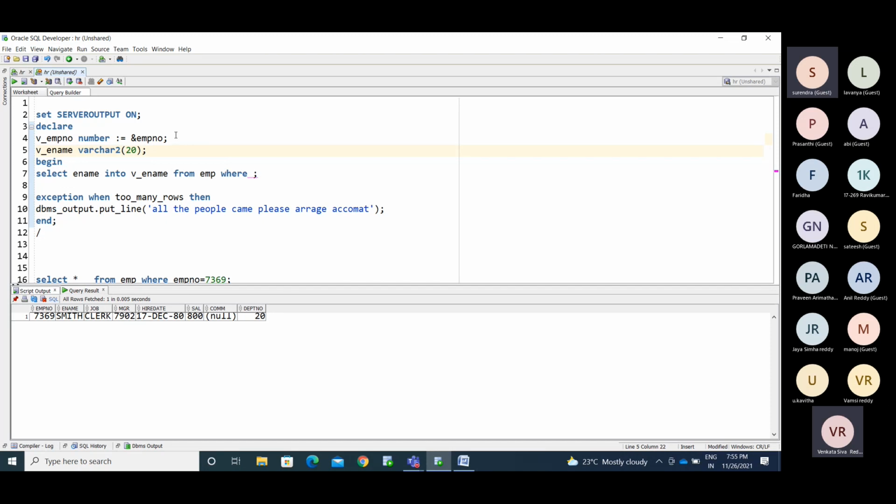Now I declared another variable. I fetch the employee name from the employee table and store it into the v_ename variable. The employee number equals the variable I'm passing here, 7369 is the input. Now I'm running this.